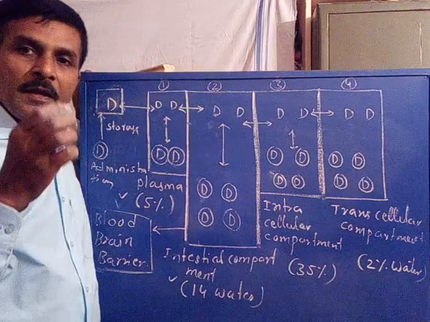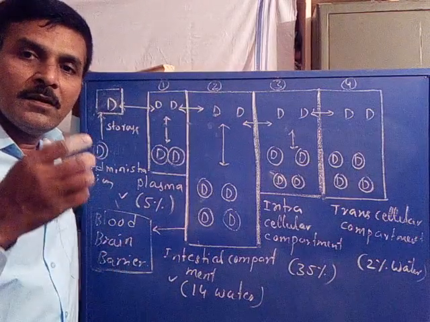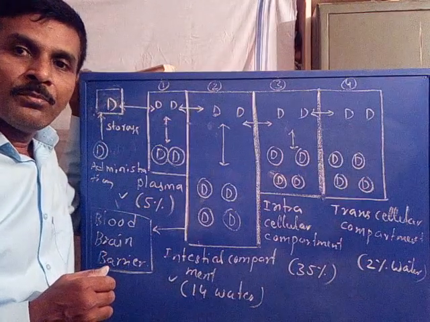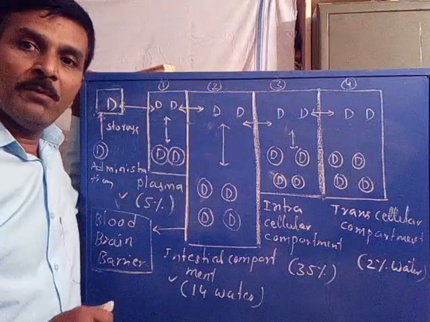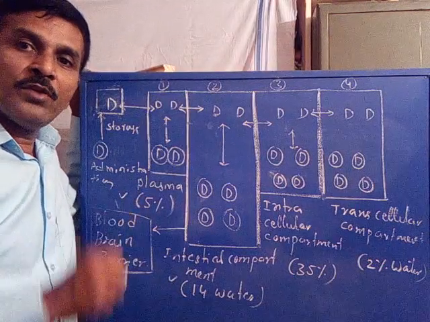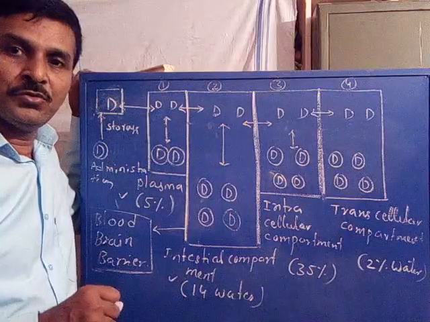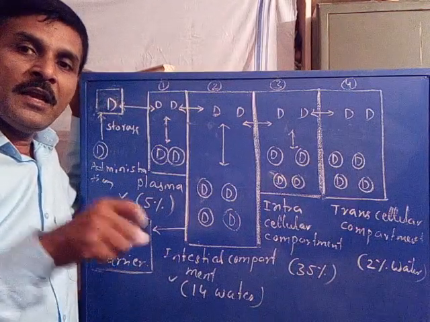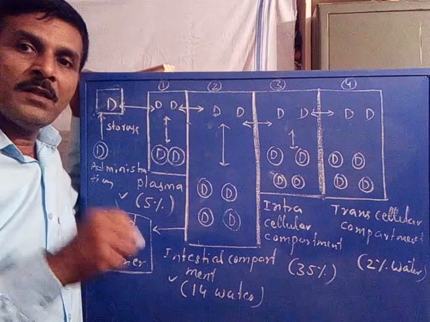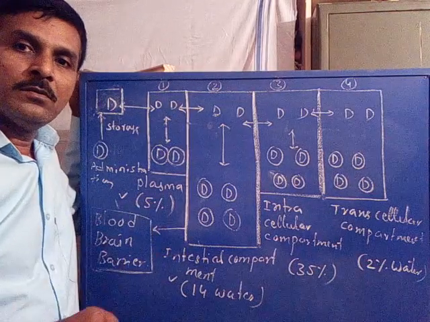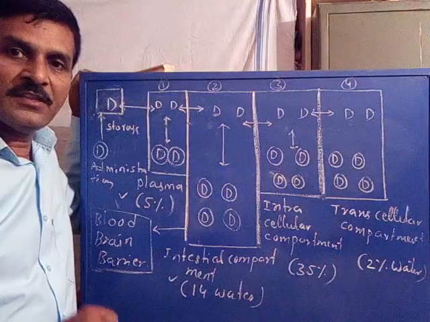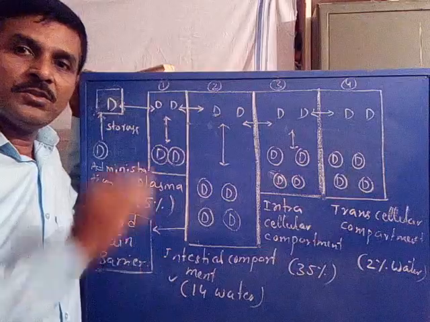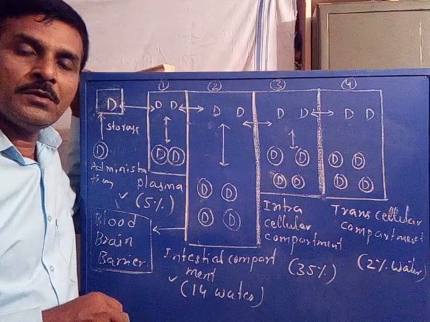Now, as we just discussed, whatever concentration we apply to the human body, not the whole drug will reach the first compartment. It will be stored in some proportion in the concerned tissues. After that, the remaining concentration of the drug among the applied will reach the first compartment. Is it clear? A certain proportion is stored in the tissue, and a certain other proportion reaches the first compartment.